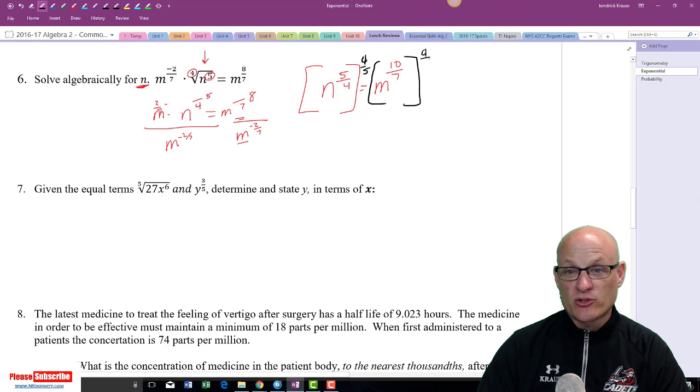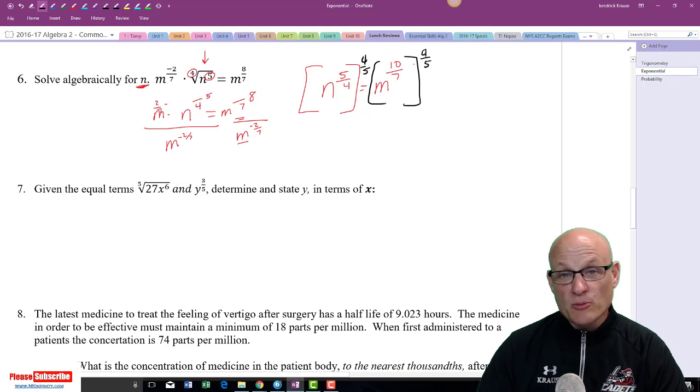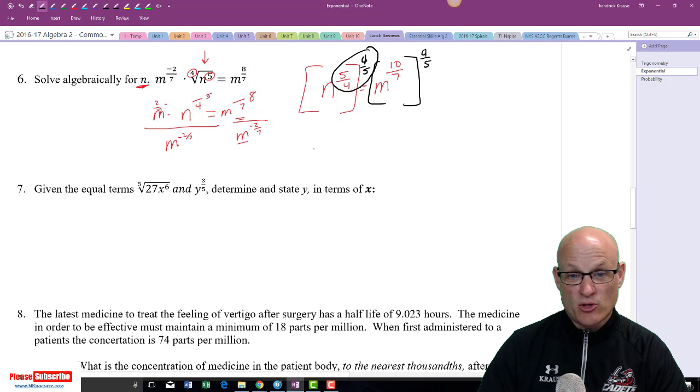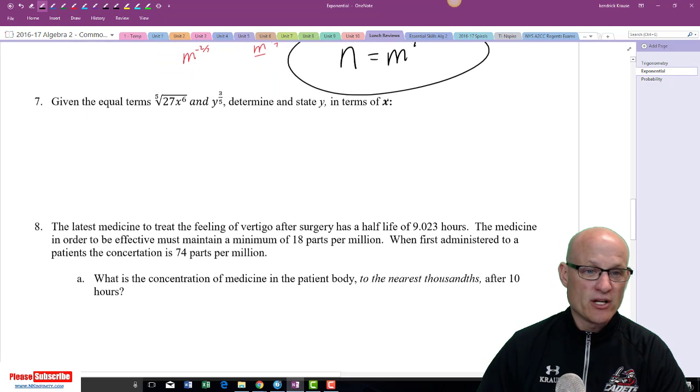Now, in effect, what you're doing is you're multiplying the exponents, because exponents raised to exponents, you multiply them. Well, those multiply to give me 1. So I end up with just n equals, and now I get 40 over 35 here, which is really just 8/7. And that's the answer. Let's do another one.